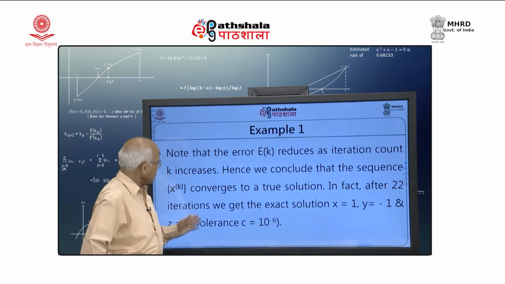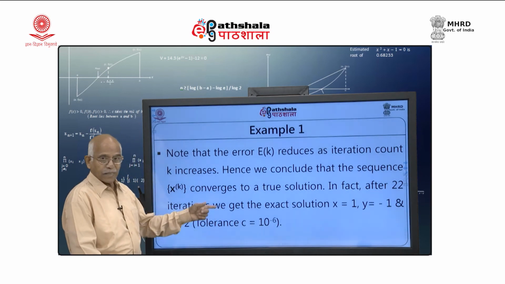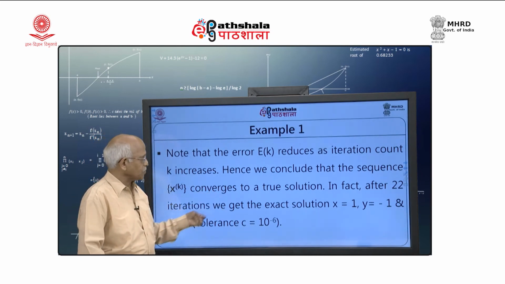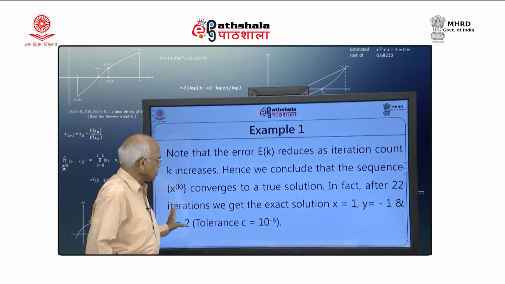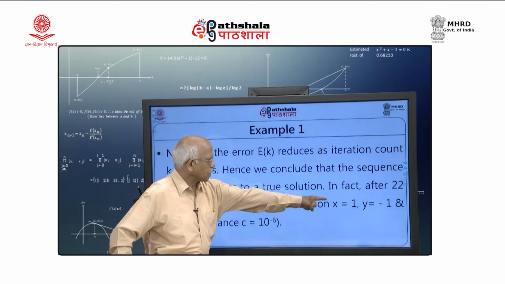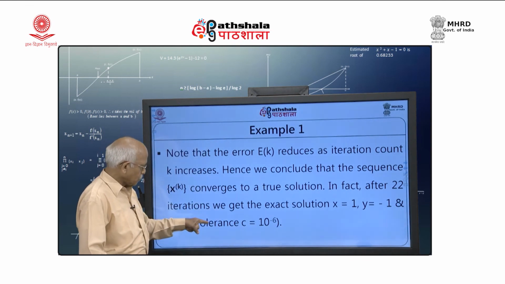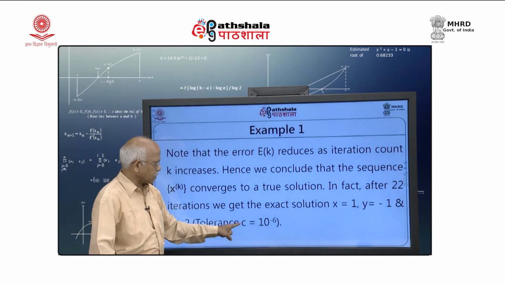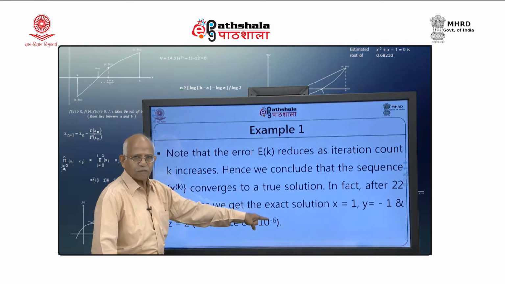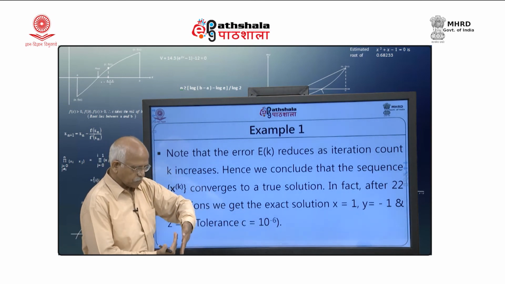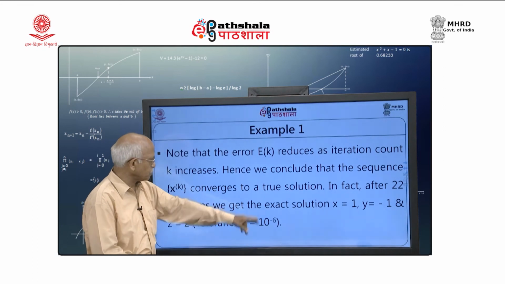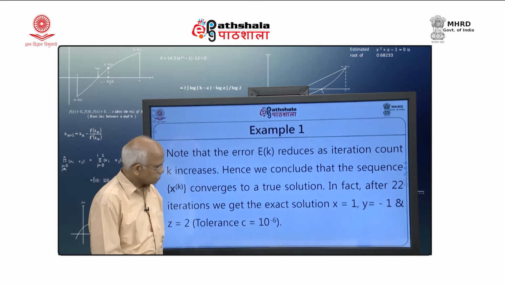In fact, if I run this MATLAB program on this, then after 22 iterations we get the exact solution x equal to 1, y equal to minus 1 and z equal to 2, with a tolerance of 10 raised to minus 6. That means the difference between the last two successive approximations will be smaller than this.